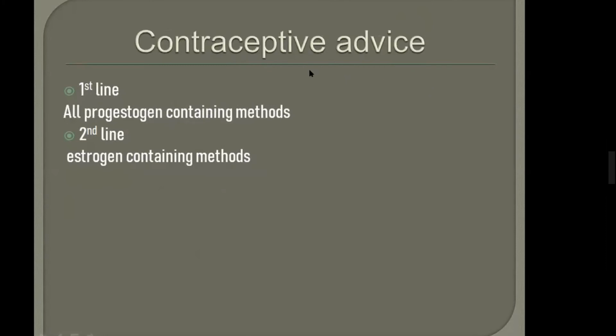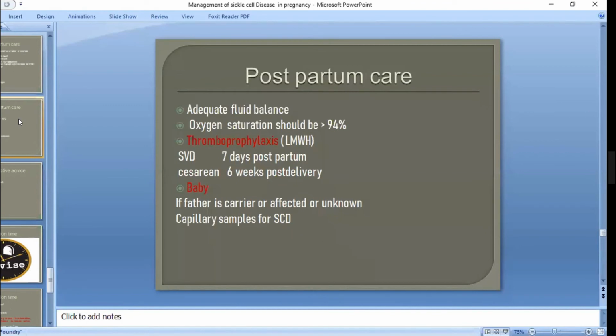Now is postpartum care. In sickle cell, it is very important to have adequate fluid balance. Oxygen saturation should be more than 95%. So remember: antenatal 96, intrapartum 94, postpartum 95. Thromboprophylaxis is the same for sickle cell and thalassemia.